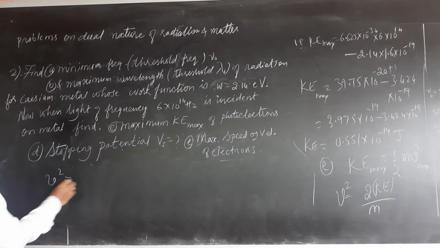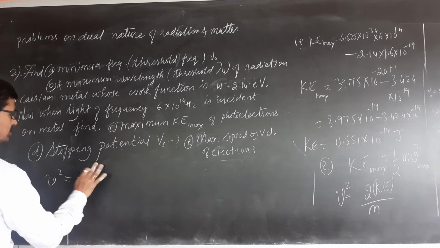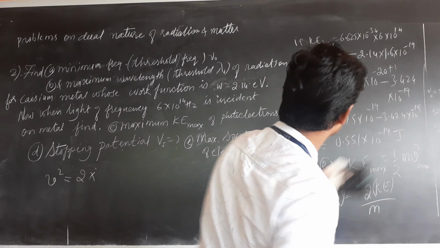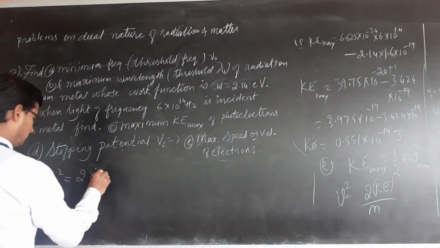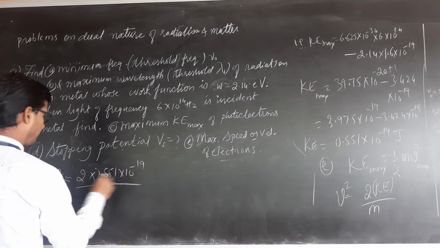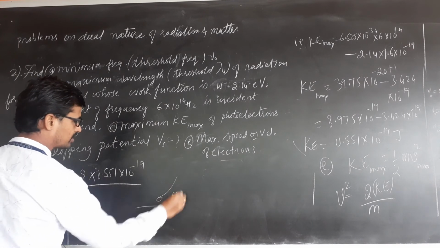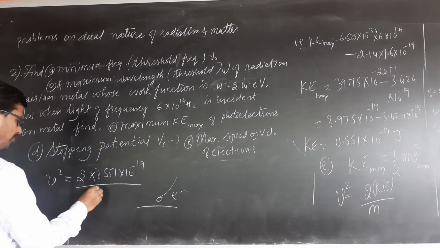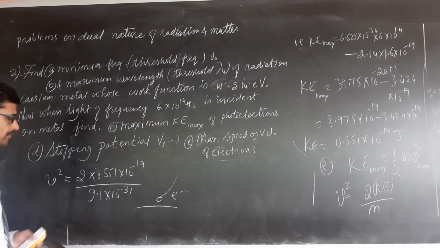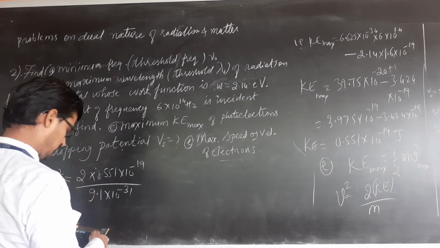That is V square is equal to twice Ke upon m. What is the value of kinetic energy of the electron? We have got 0.551 into 10 raised to minus 19. M is mass of the electron, which comes out 9.1 into 10 raised to minus 31 kilogram. If you simplify, let us see.